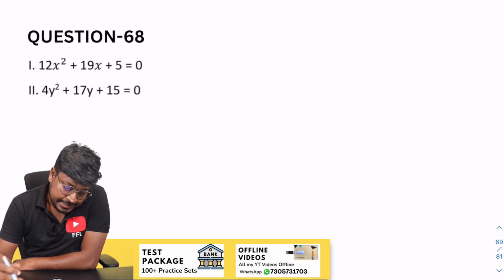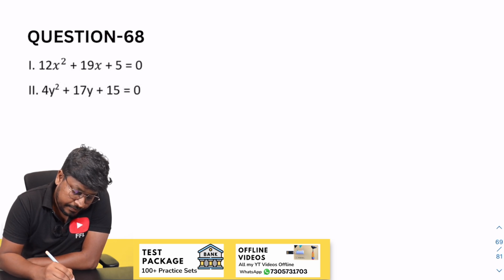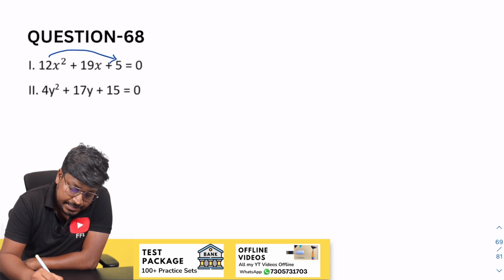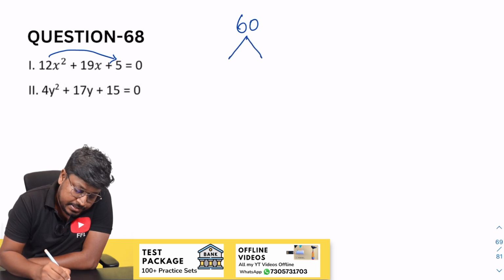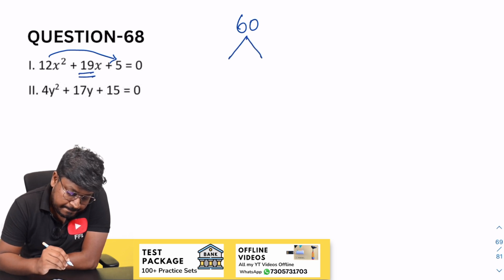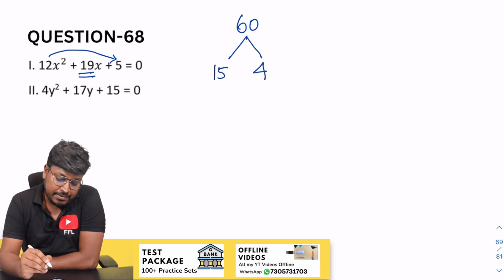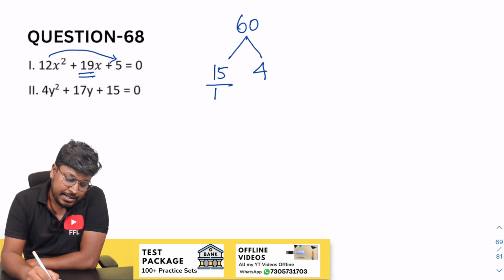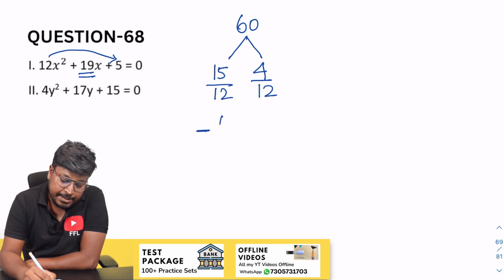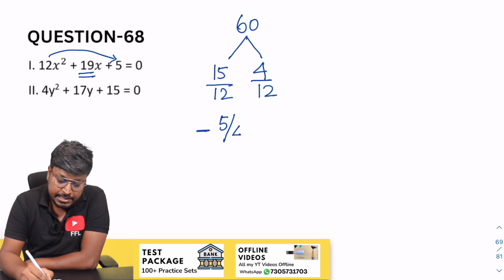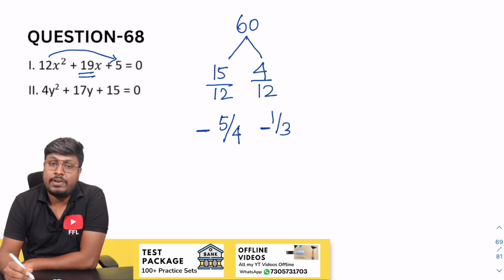So next, question 68. So 12 into 5 will be 60. So our target is to get 19. So 15 and 4, right? When you multiply 15 and 4 it will be 60. So divide by 12, divide by 12. While writing, change the sign. We can cancel it on 3 table, 4 3s are 12. So similarly 1 divided by 3, so minus 1 by 3 and 5 by 4.